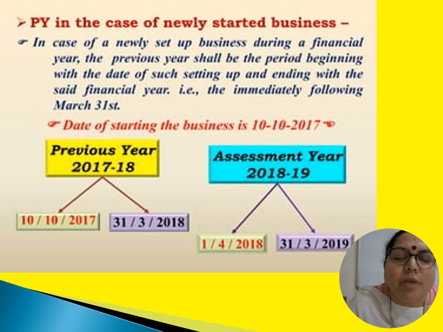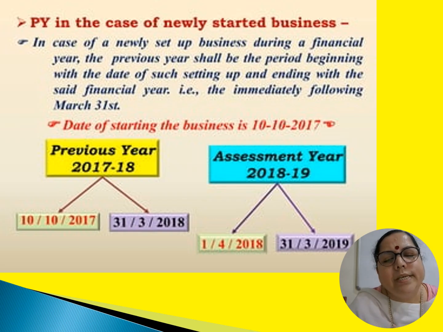So previous year can be of more duration, but not more than 18 months. Here again there is a barrier, that is not more than 18 months. Usually previous year cannot extend beyond 18 months, right? In the company example that we took, it was 15 months.